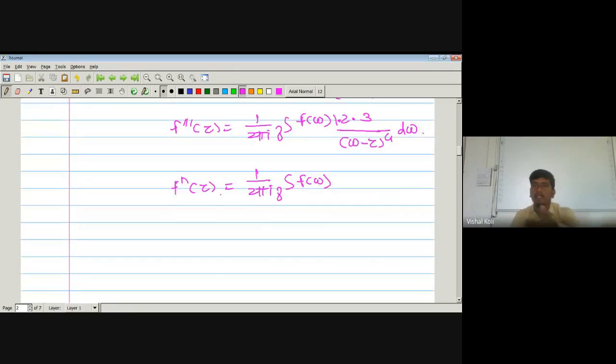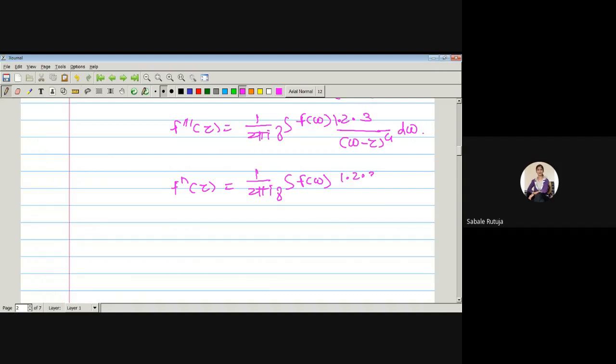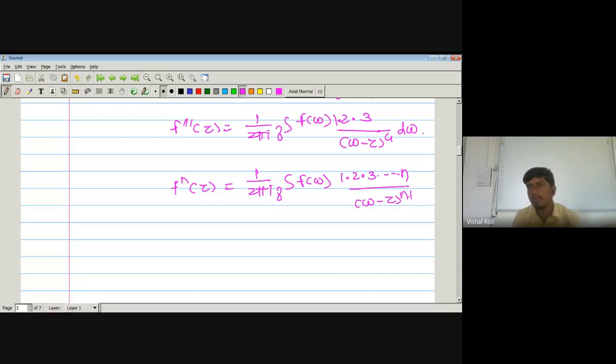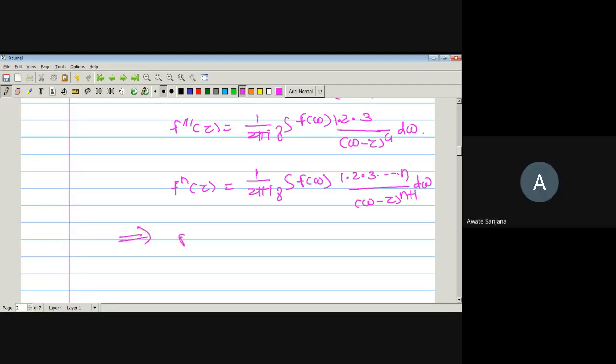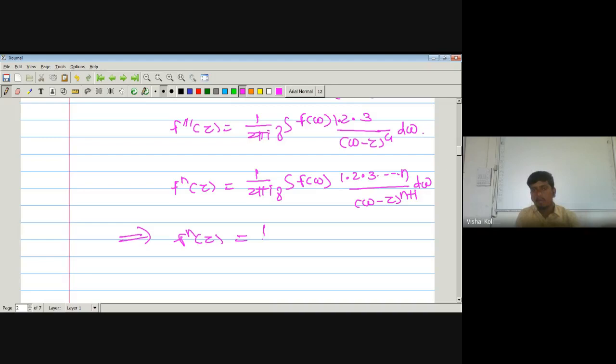Now, then what is f n of z? f n of z is nothing but n factorial upon w minus z to the power n plus 1 dw. Okay? Does anyone have any doubt so far in the derivatives? No sir. So f n of z becomes 1 upon 2 pi i integration over the curve gamma n factorial into f of w divided by w minus z to the power n plus 1 dw.